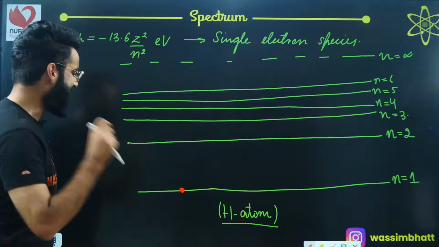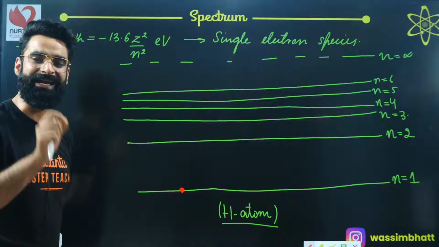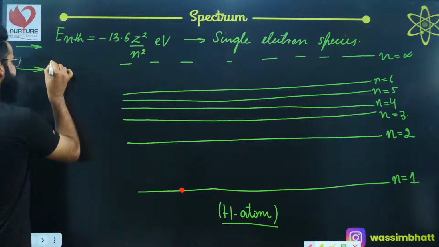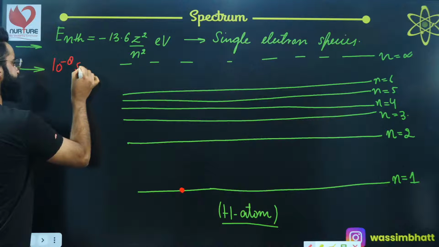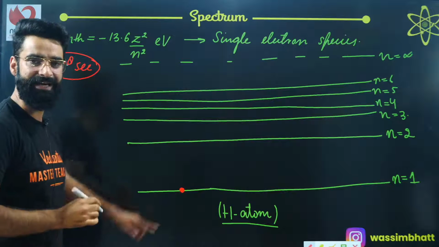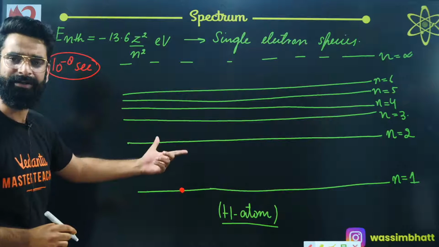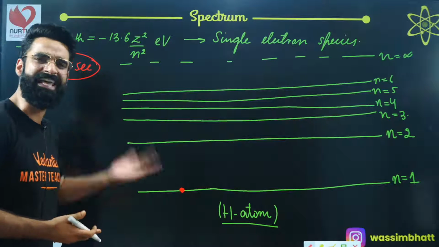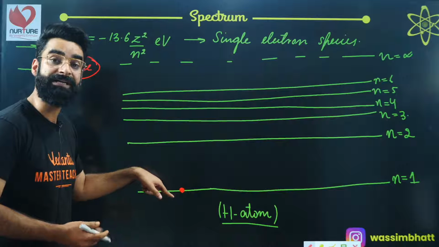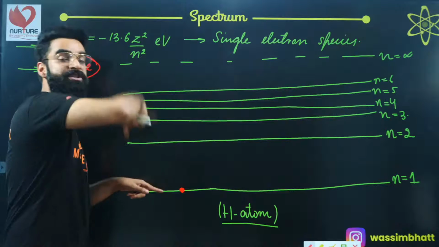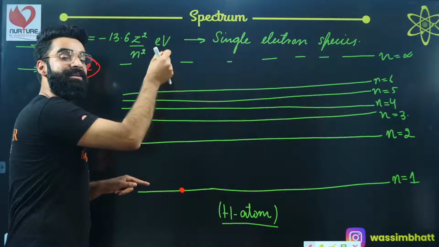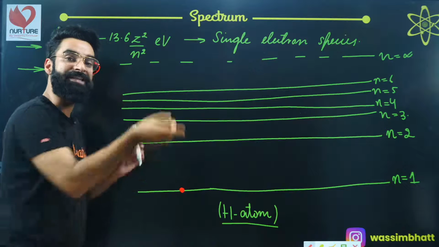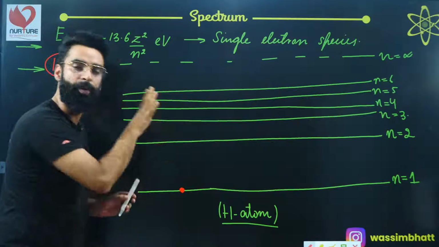Let me tell you, the electron in a higher energy state is very, very unstable. The electron in the higher energy state resides there for just 10 raised to the power minus 8 seconds. It is considered to be unstable, right? Due to this, the same electron, which was earlier in the ground state and after absorbing energy went to the higher energy state, again makes a transition to the lower energy states, right?